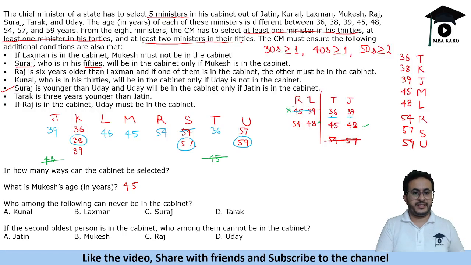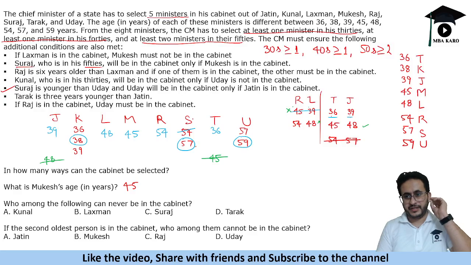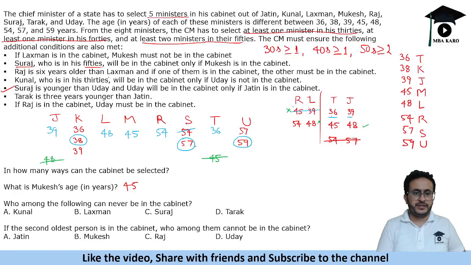So it says that if Lakshman is in the cabinet, Mukesh must not be in the cabinet. So they cannot be together. Suraj will be in the cabinet only if Mukesh is in the cabinet. Fine. So if we include Mukesh, we will have to include Suraj also. Raj and Lakshman, if one of them is in the cabinet, the other must be in the cabinet.